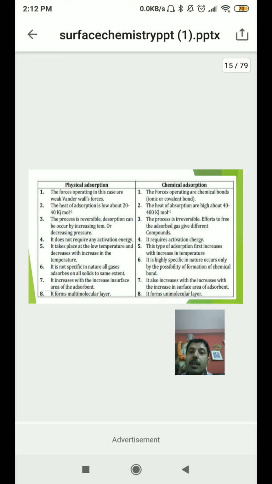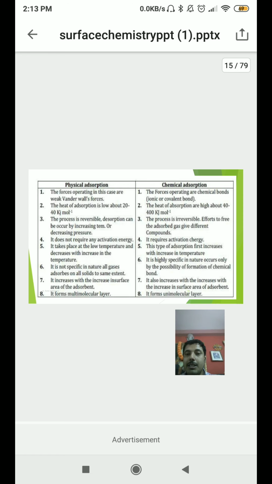Next one is that the process is reversible. As I told you, in physisorption, when temperature comes down, the process automatically reverses, so it is a reversible process. However, in chemisorption, it is an irreversible process. Next point is that it does not require any activation energy. However, for a chemical process, as we already discussed in so many videos, a certain amount of energy is required to initiate the reaction process. So chemical adsorption requires an activation energy. Next one is that it takes place at lower temperature and decreases with the increase in temperature. However, in case of chemical adsorption, this type of adsorption increases with increase in temperature.